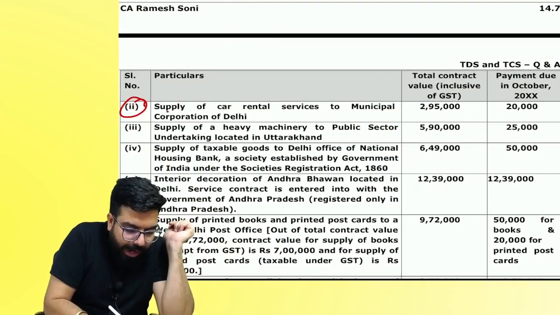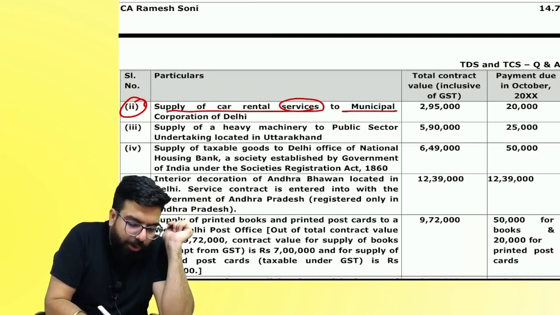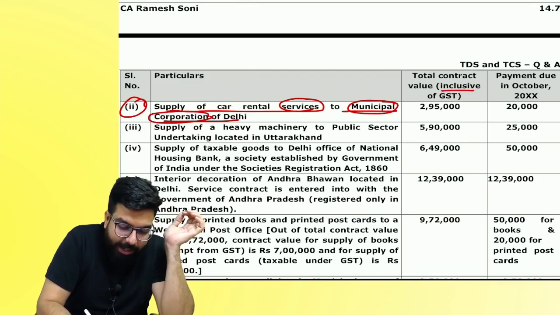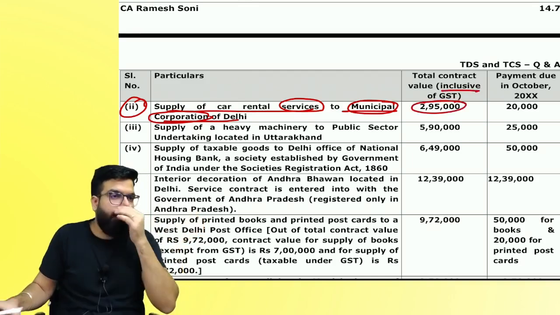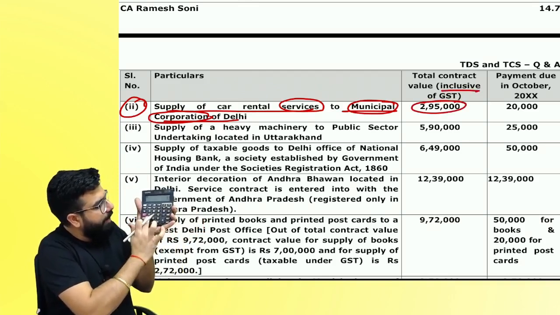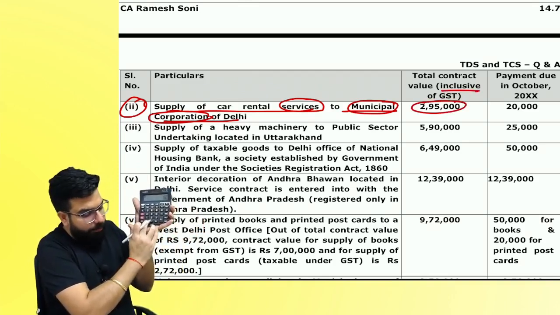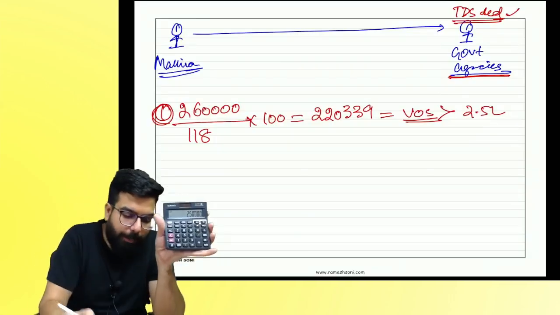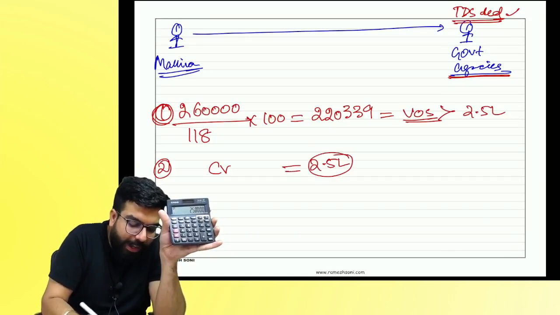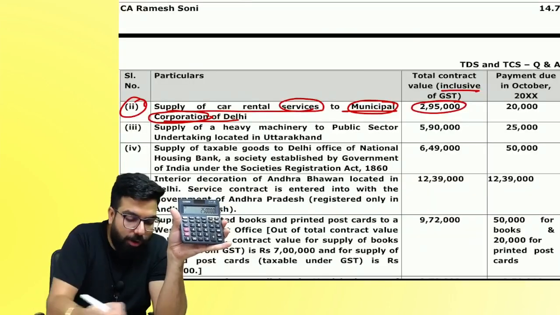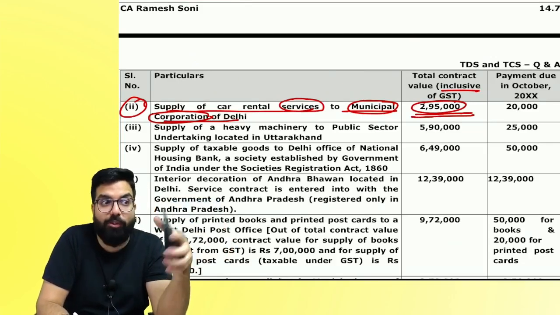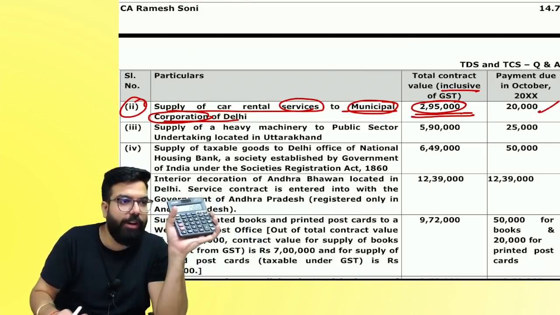Supply of car rental services to municipal corporation, local authority, municipality. Inclusive of GST, the value is 2 lakh 95. Contract value is 2,95,000 divided by 118 and into 100, how much? My question is on the second one. The contract value is 2.5. Will TDS come? Why no? It should be more than 2 lakh 50. It is only 2 lakh 50. It should be more. Second one, no TDS.